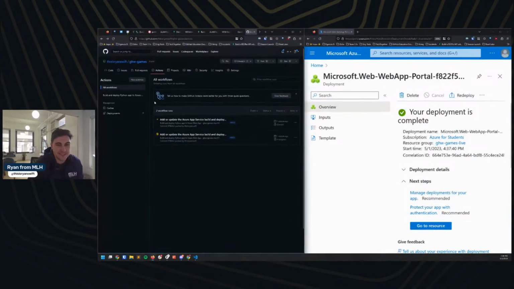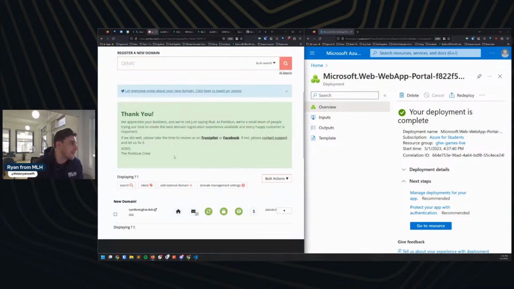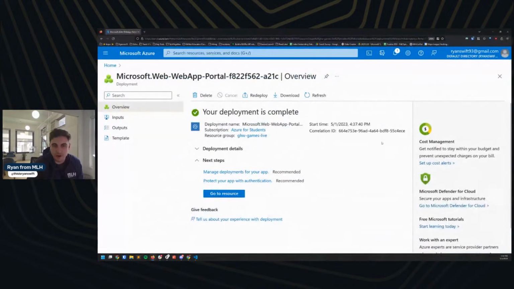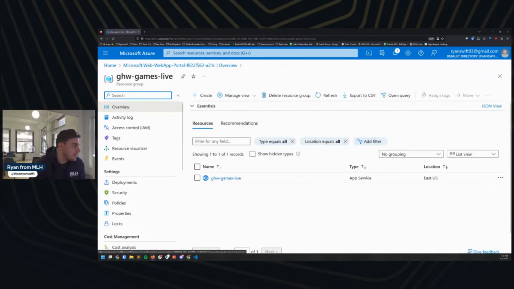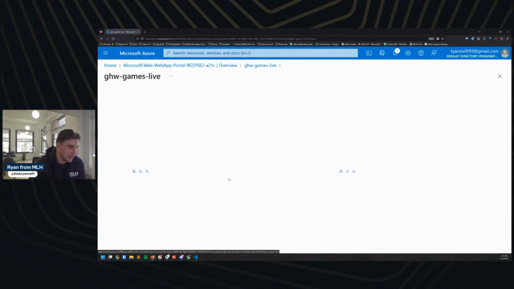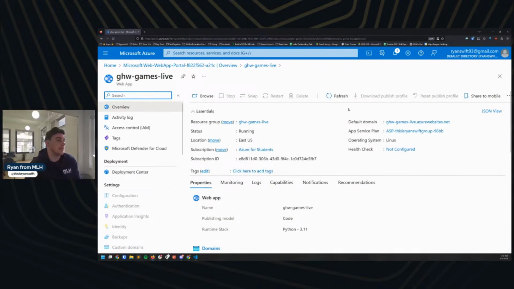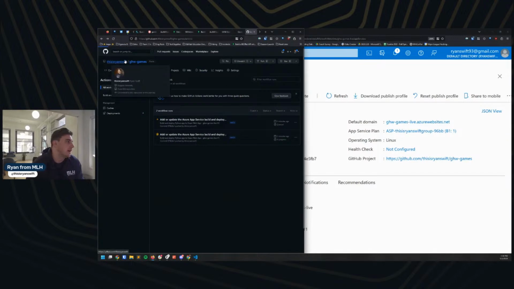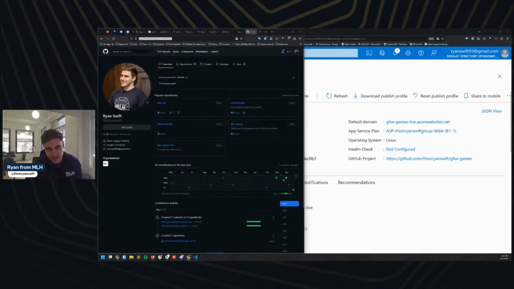So I'm going to actually split screen here for everybody at home, and I'm going to go to my Porkbun settings here. All right, and that's actually a little bit harder to read. We'll do it like this. So for our Global Hack Week Games project here, I'm going to click into this, share the link to your GitHub repo. Yeah, 1000%. I'm just going to link to my repo. There's two different versions of it here. You can go look through both. The live version is what we did here today. The other version has some other stuff I was playing around with and testing in it. So you're welcome to look through that code as well. But they're pretty similar. So, great.